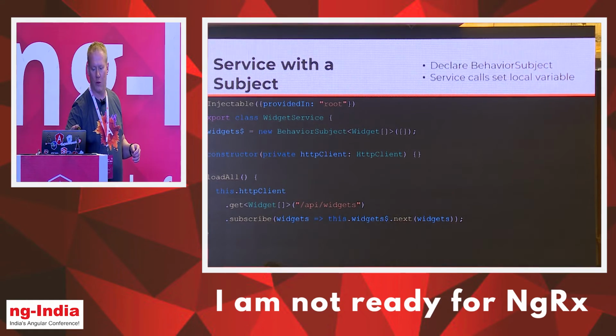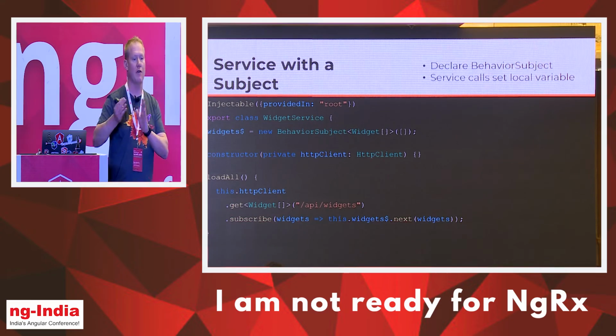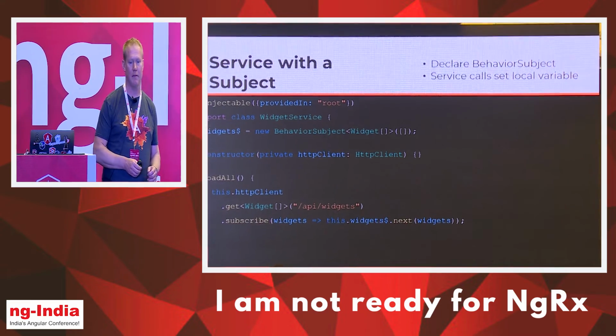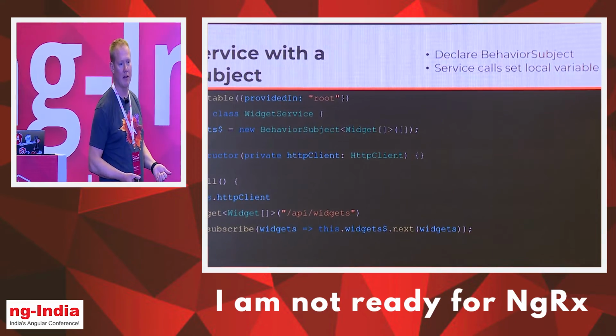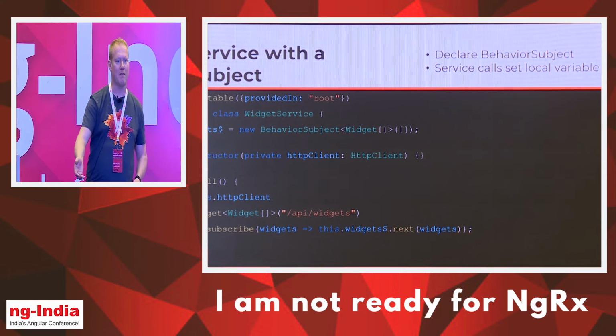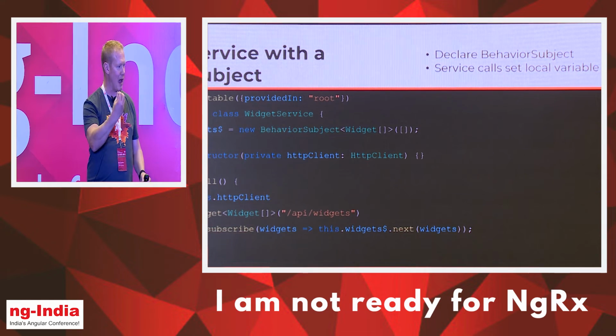And when it resolves, we're going to have the widget behavior subject get updated with this new value by calling next. Okay? So notice I'm not returning anything. And when I do call that method, my behavior subject is now going to have that.